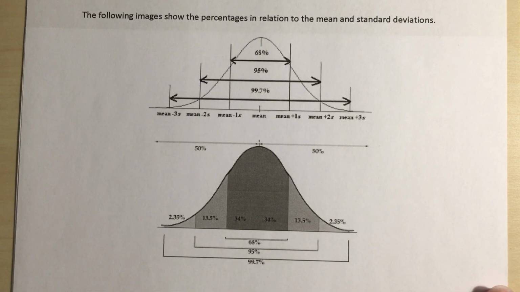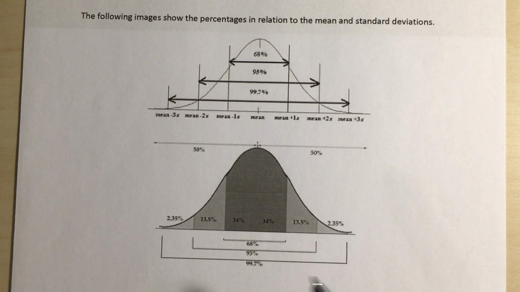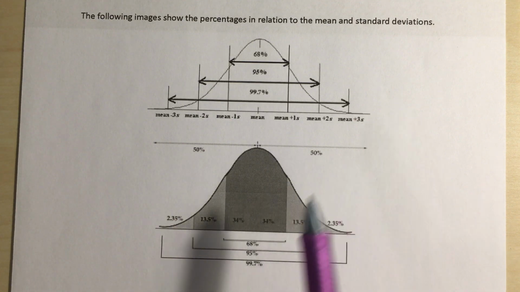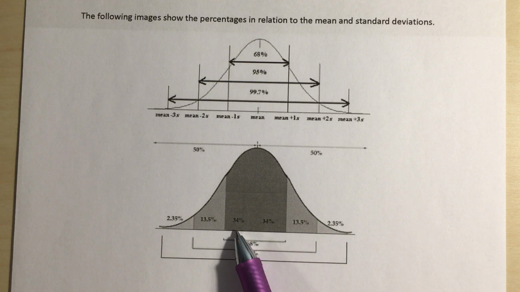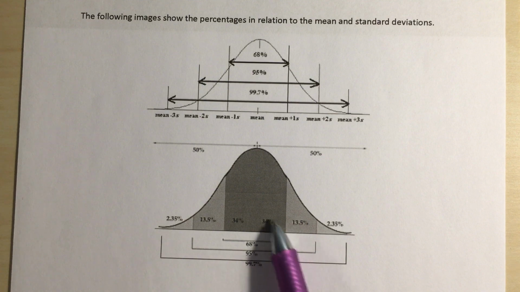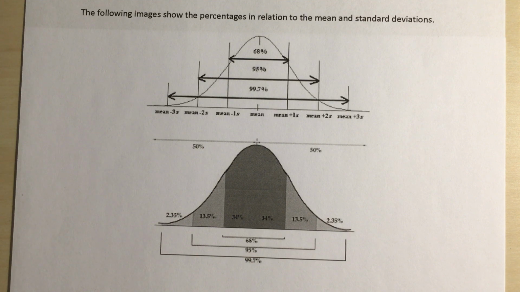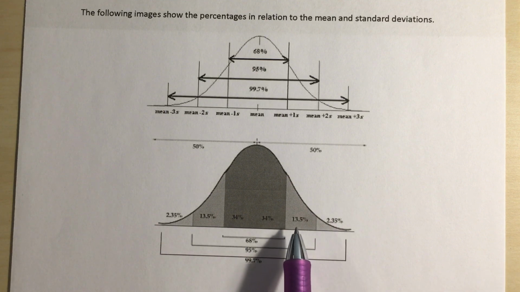The image below this does have another way of breaking down and looking at the percentages. So we still see our 68%, 95%, 99.7%. Notice that also at the mean we're marked 50% below, 50% above. And notice that instead of having just broken down into 68, 95, 99.7, we have it broken down into percentages for each individual region. So 34% to the left of our mean, 34% to the right of our mean, total that's our 68%. And then as we go from our 68% to our 95%, we're adding 27%. Well, 13.5% of that is over here, 13.5% is over here.